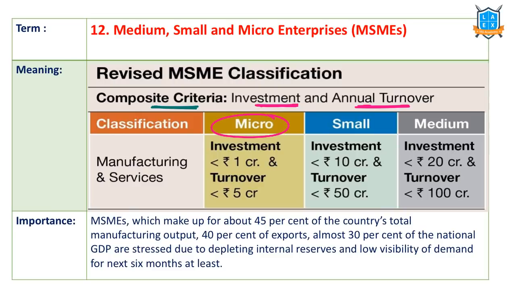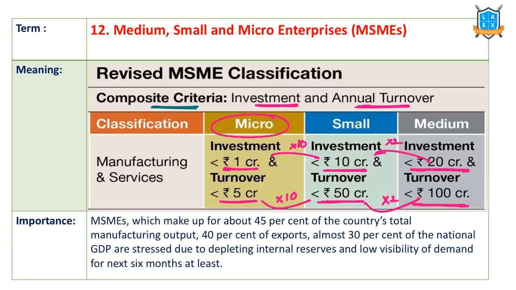For micro units, the investment limit is 1 crore and turnover is 5 crores. For small units, investment limit is 10 crores, turnover is 50 crores. For medium enterprises, the investment limit is 20 crores and turnover limit is 100 crores. Simply you can remember this way, into 10, into 10, so into 2, into 2, right? So this way you can remember. While calculating this, they have used this particular criteria.